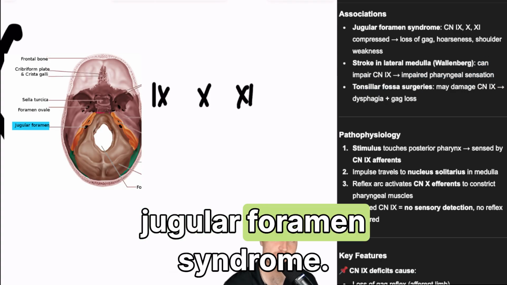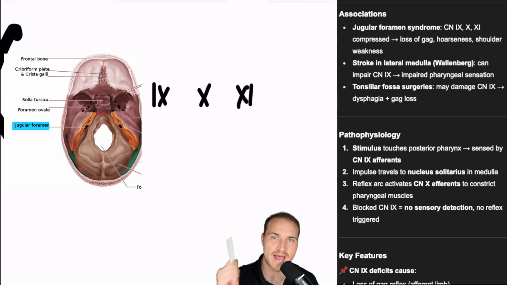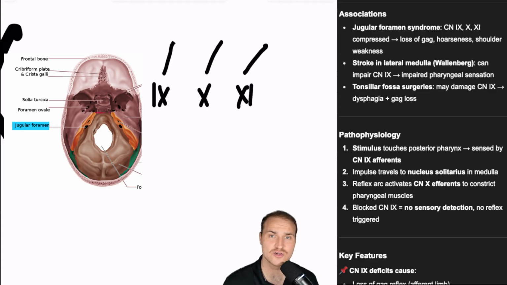There's something called the jugular foramen syndrome. That's if you have a mass like a tumor, metastasis, or a schwannoma that compresses the area of the jugular foramen, then you can get the loss of the 9, 10, 11. 9 is loss of gag reflex, dysphagia. 10 would be hoarseness, palate drop, uvula deviation. 11 is a weak shoulder shrug. You'd have the SCM and the trap weakness. So if you see hoarseness, shoulder weakness, and a loss of gag reflex, it's a jugular foramen problem.